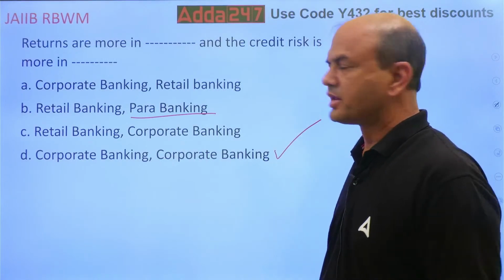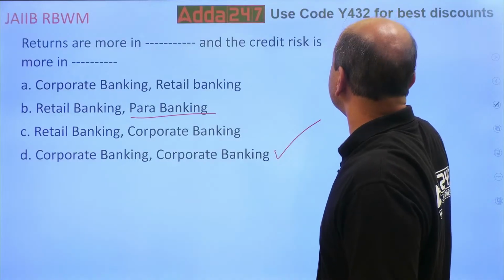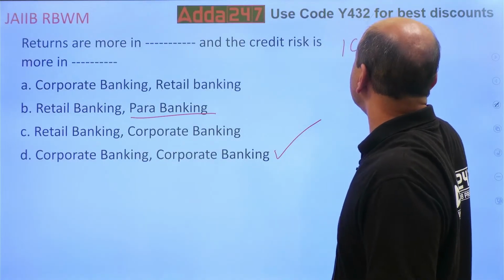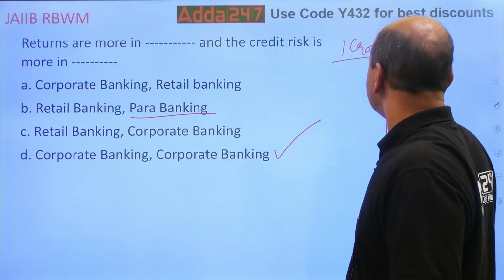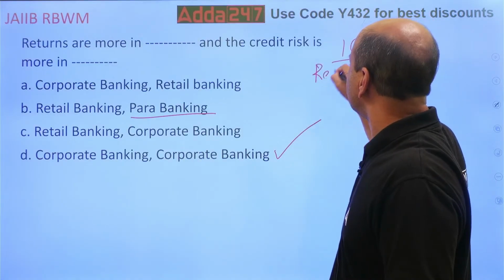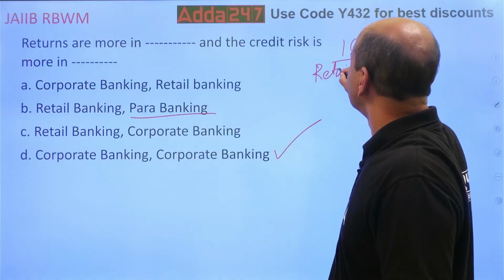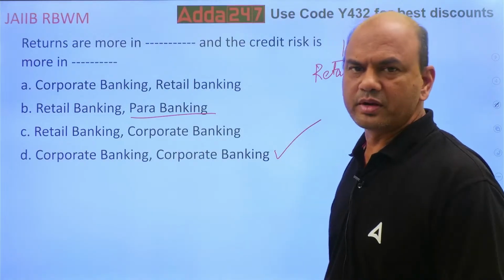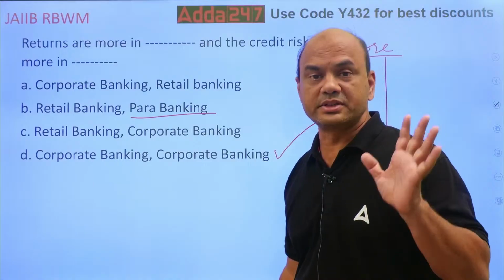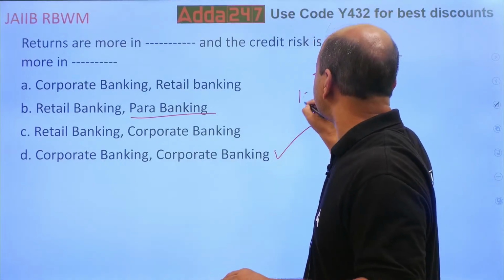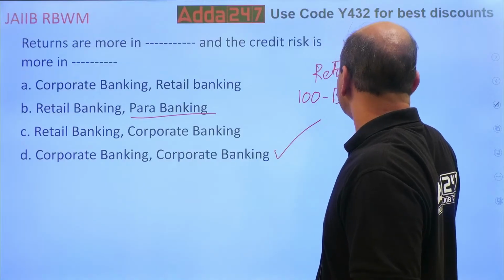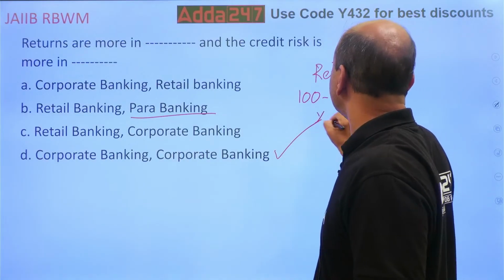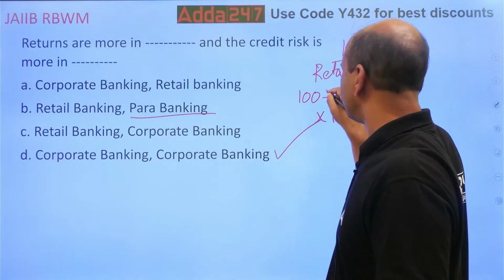Why? I'll tell you. Suppose I have 1 crore, and I have to give it as a loan. In retail banking, I'll distribute this money. I'll give it to, let's say, 100 persons, 1 lakh each, 100 borrowers into 1 lakh, right? So that will be 1 crore.